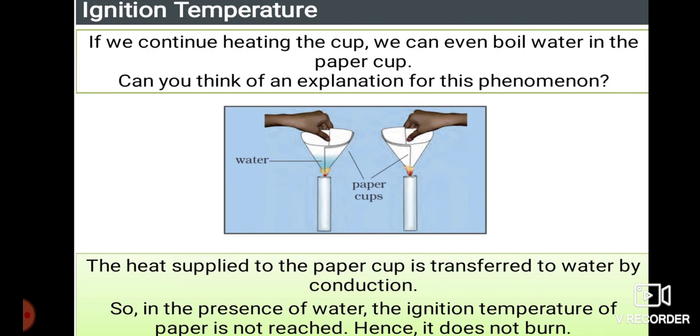They are telling that the ignition point is not reached because there is a presence of water. But in the next one, there is no change in the ignition temperature. Thereby you can see that the paper starts to burn.